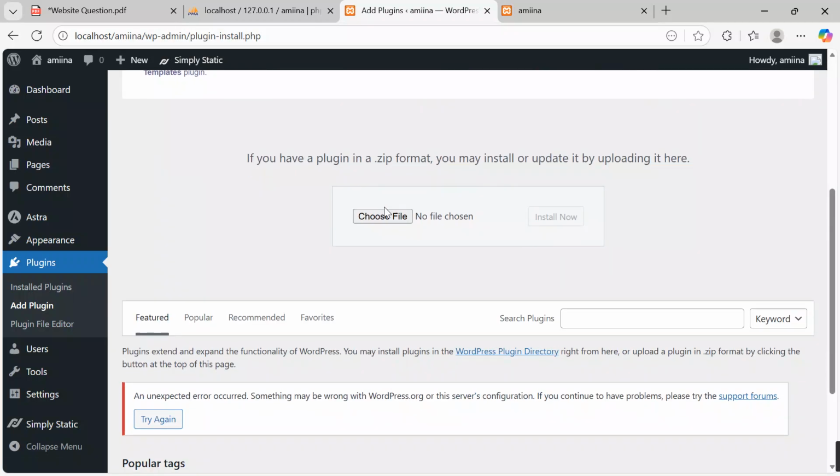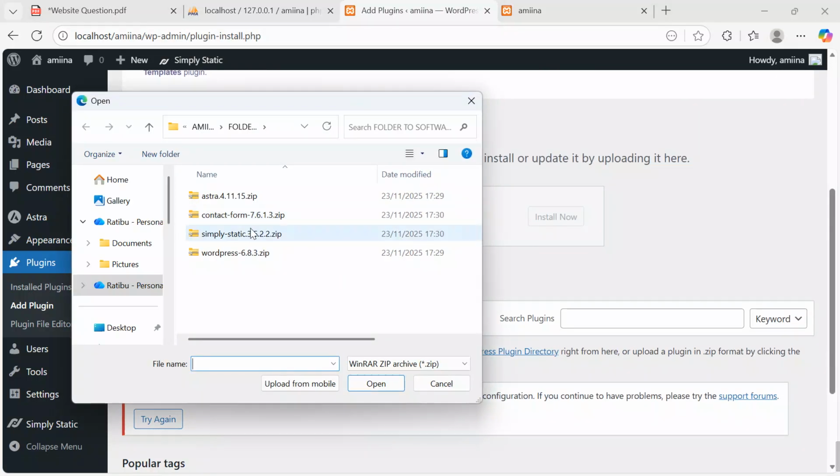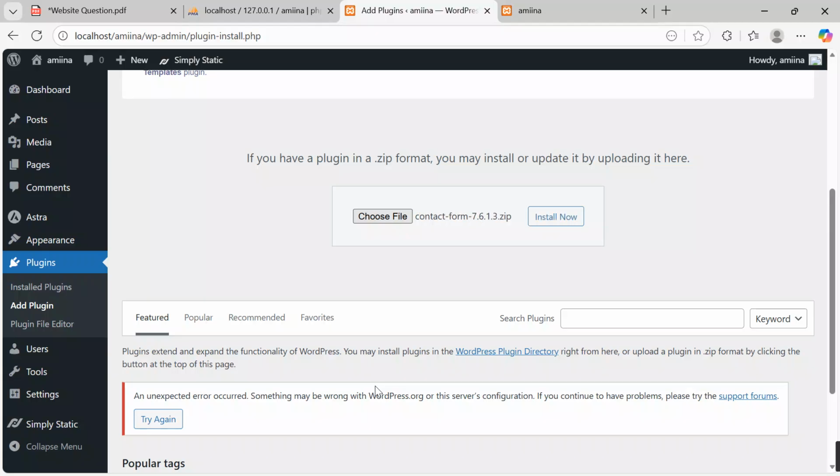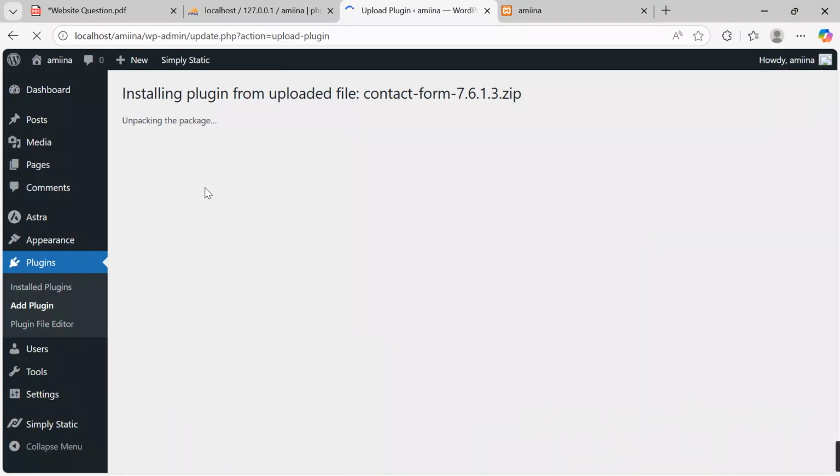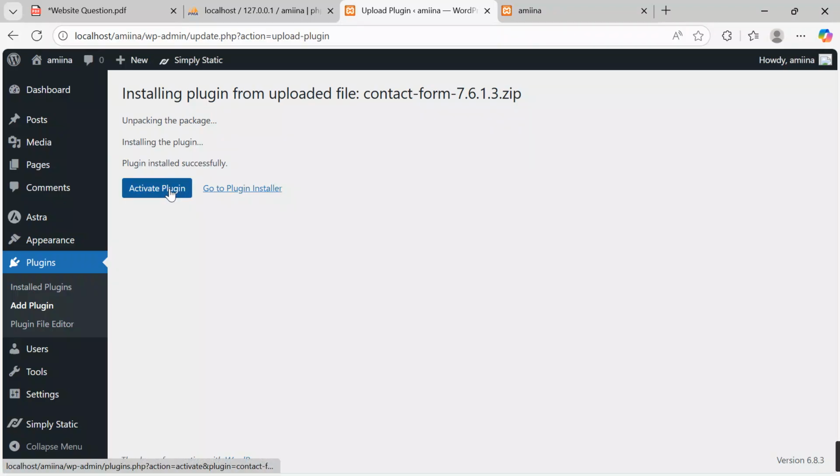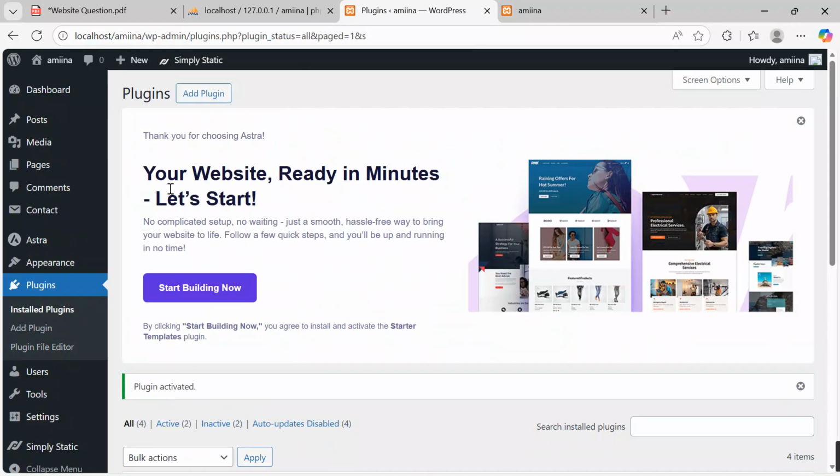It is rolling over, say choose file. I want to take Contact Form 7, open, and then install now. So after installing, it's incumbent upon us to go and activate this plugin, for it to be active for us to start using as we design our website for Amina.